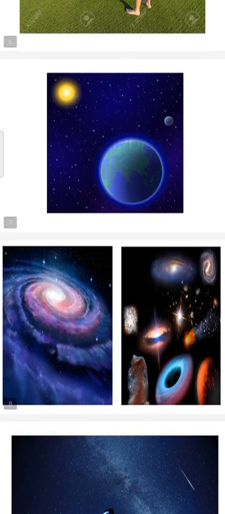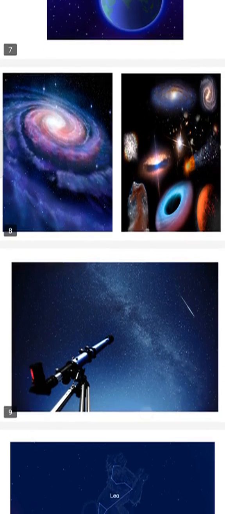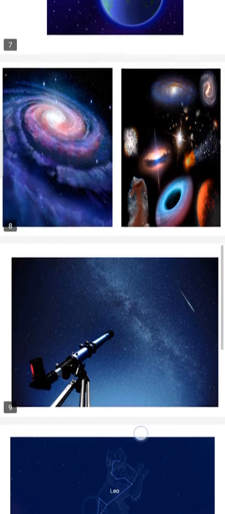Do you remember the galaxies? In this picture we have different shapes of galaxies, and we said each galaxy is made up of many stars. And we talked about the telescope, the tool or the device that will help me to see dim objects in the sky. And we said dim means dark. The telescope will help me to see any dim object in the sky.